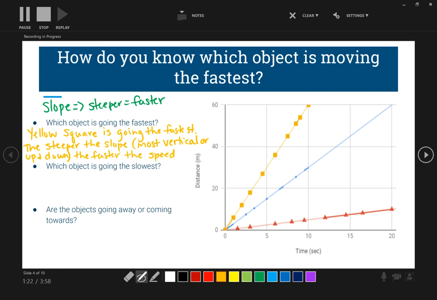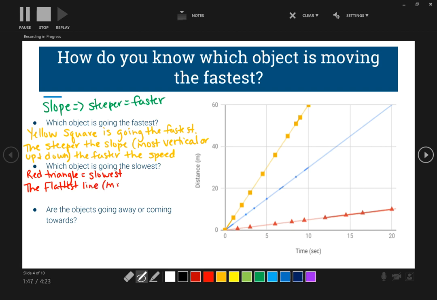So let's take a look then, which object is going the slowest? So think the opposite of that now. So your red triangle line is going the slowest. And how do we know that? The flattest line.